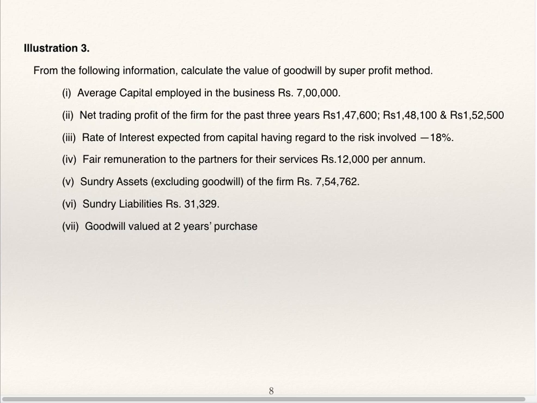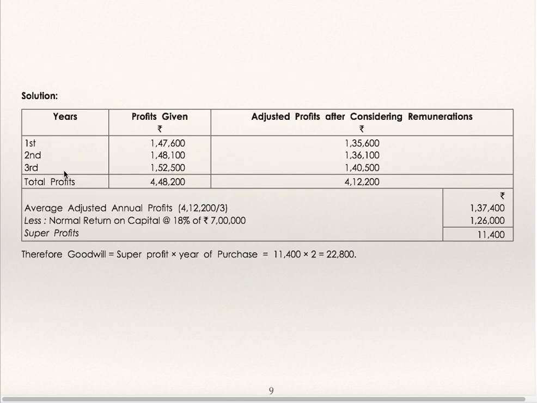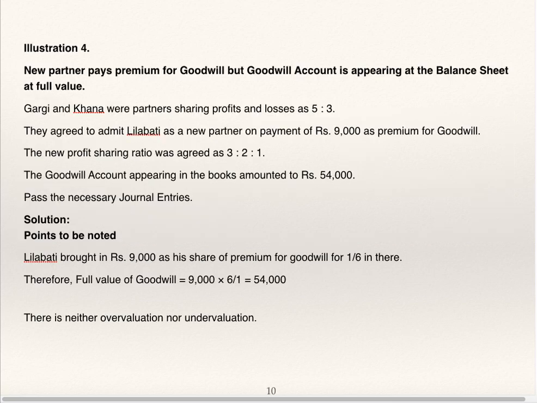We'll see the calculations. First year, second year, third year profits are given. Adjusted profit after remuneration, deduct 12,000. Total profit divided by 3 is adjusted average profit, minus 18% of 7 lakhs, normal return on capital employed. Difference is super profit 11,400 and goodwill is 11,400 into 2, 22,800.